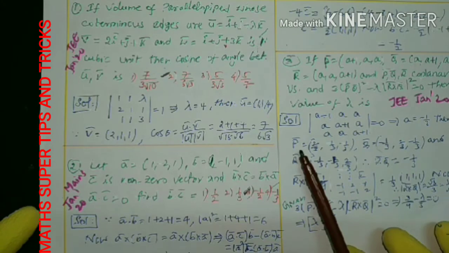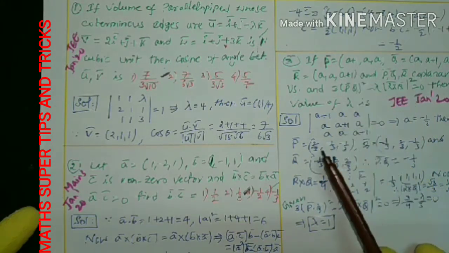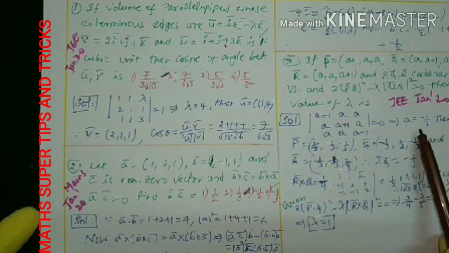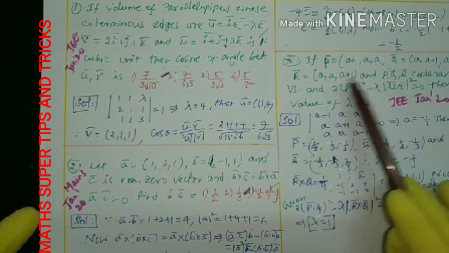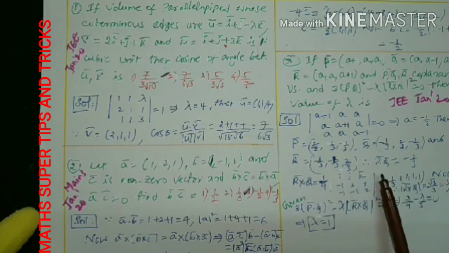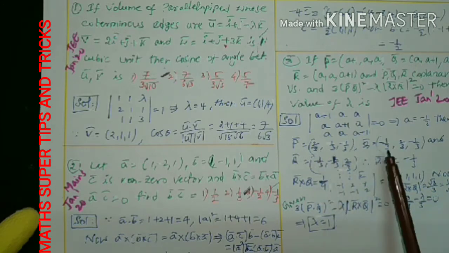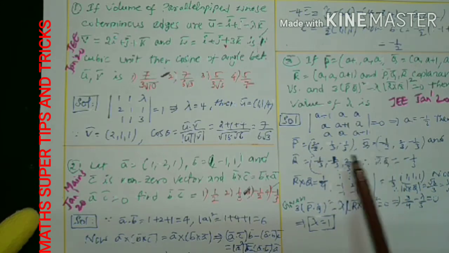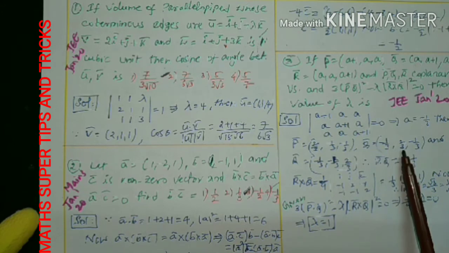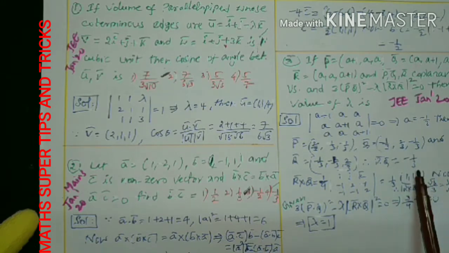Then what do the PQR become now? A is minus 1 by 3, and minus 1 by 3 plus 1 is 2 by 3. Like that we can substitute the A value in P, Q, R wherever A is there. We can get the PQR like this. Now find P dot Q, the dot product of these two: 2 by 3 into minus 1 by 3, minus 2 by 9, minus 2 by 9 here, minus 4 by 9, plus 1 by 9. Minus 4 by 9 plus 1 by 9 means 3 by 9 with minus, that is minus 1 by 3.